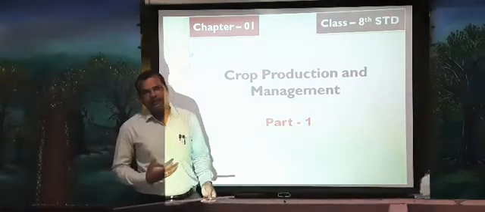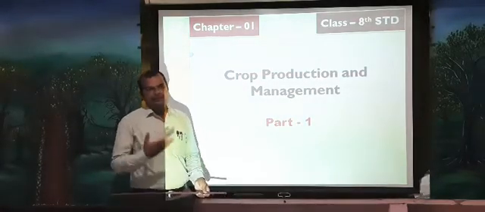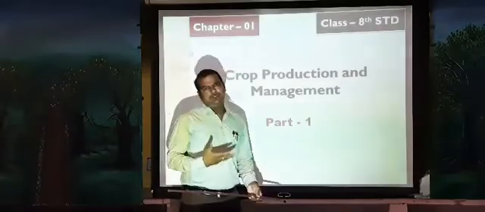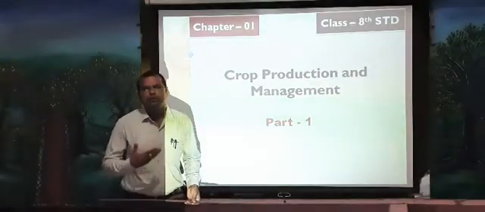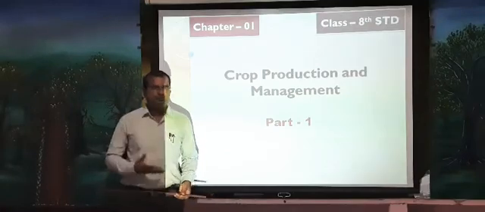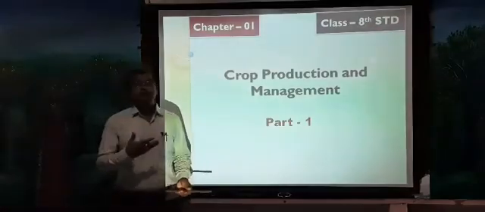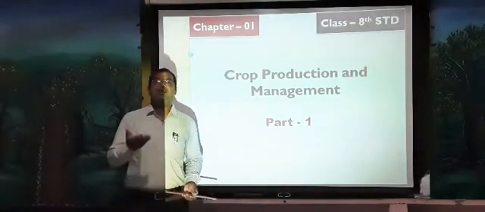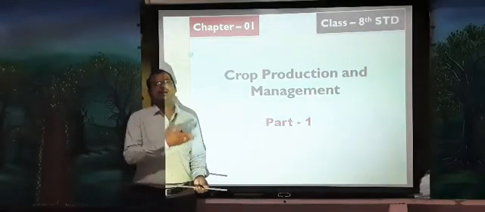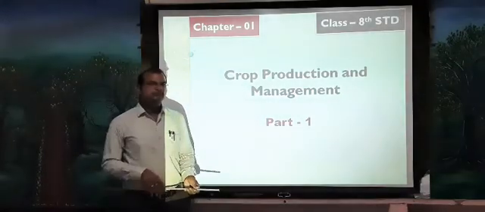For all these activities we need energy. That energy we get from food. Plants prepare their own food by the process called photosynthesis, whereas human beings and other animals don't prepare their own food. They depend on plants or other animals.